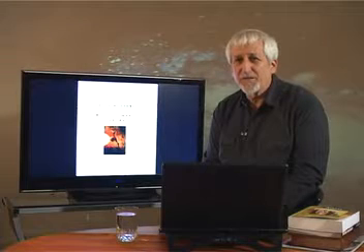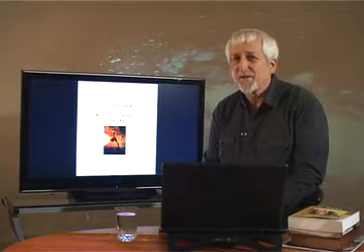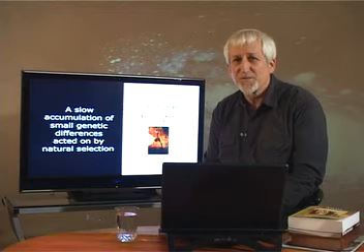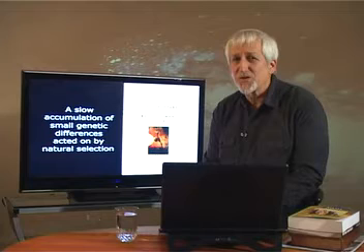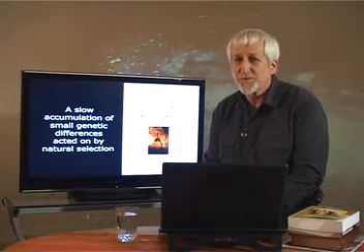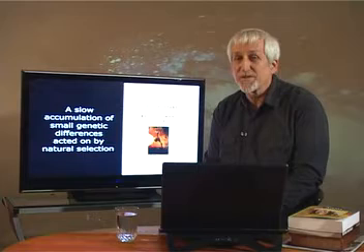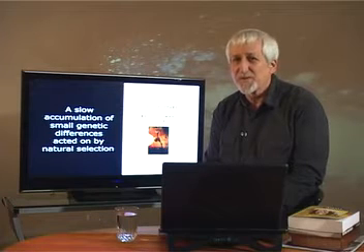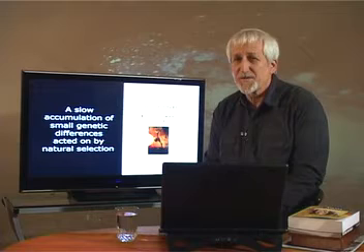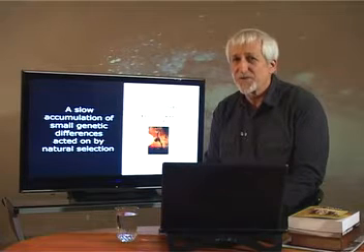On the one hand, we have the classical Darwinian view that just as species are formed by a slow accumulation of very small genetic differences acted upon by natural environmental selection over considerable periods of time, in like manner, much larger differences between invertebrates and vertebrates, between fishes and reptiles, or between reptiles and mammals, all arose by a similar slow accumulation of small differences. This theory is referred to as gradualism.